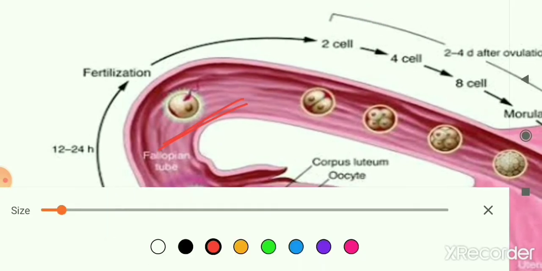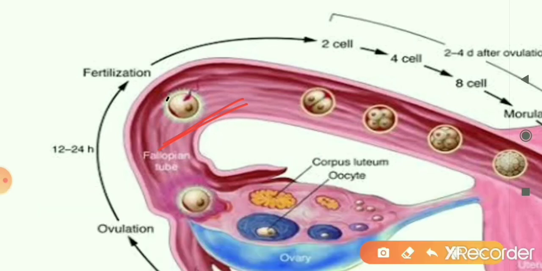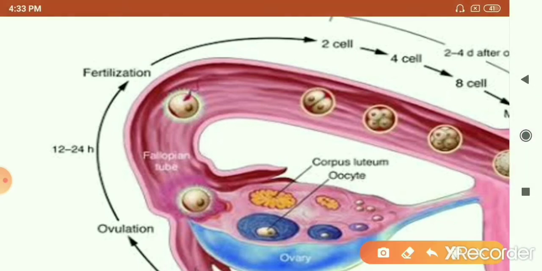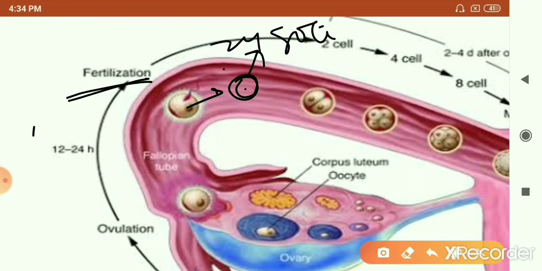You can see in this diagram, the egg fuses with the sperm and a single cell is formed, which is referred to as a zygote. Once the zygote is formed, the zygote now starts dividing. And this fertilization occurs where? It occurs in the oviduct. So it will occur in the oviduct or the fallopian tube.